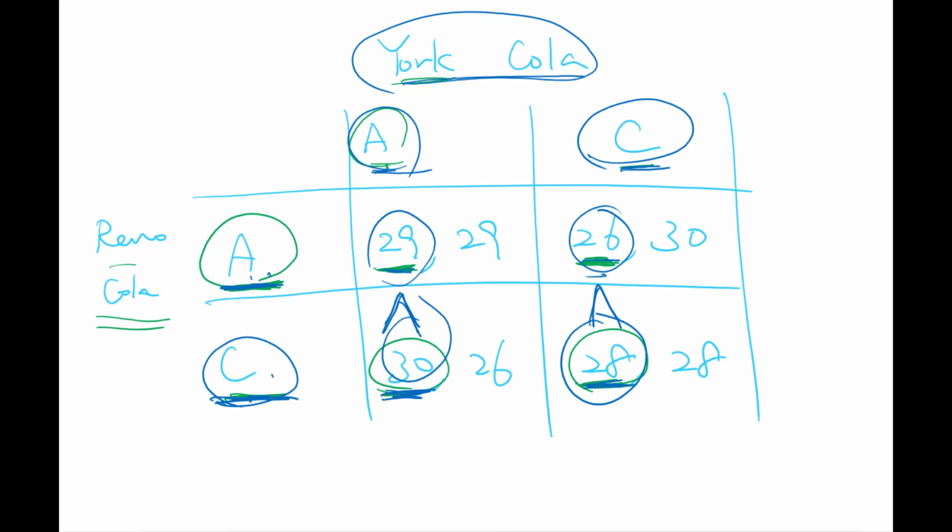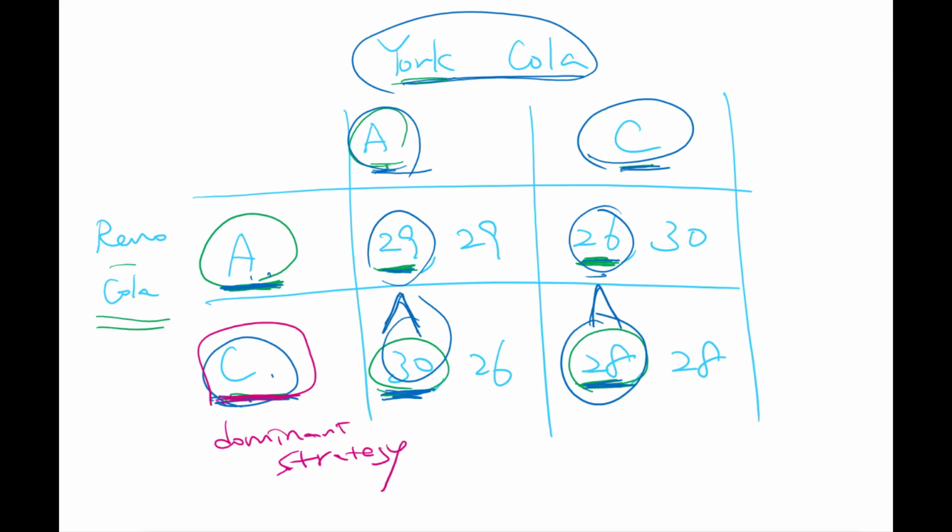So we can know for Reno, cheating is the dominant strategy. A dominant strategy is the one that generates the greatest payoff no matter what the opponent does, so Reno will cheat.